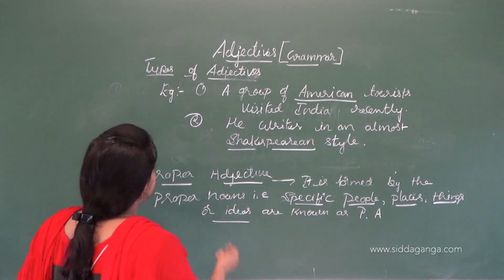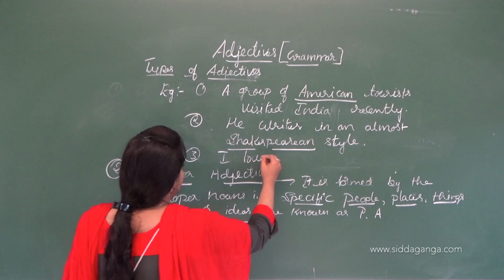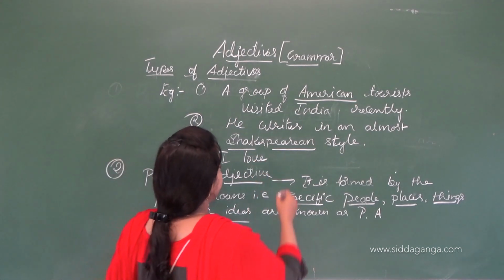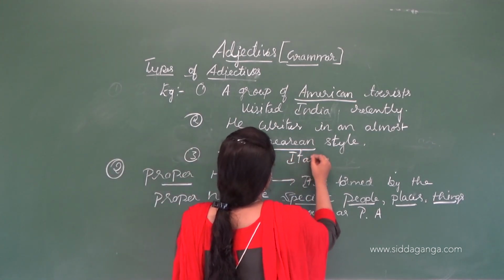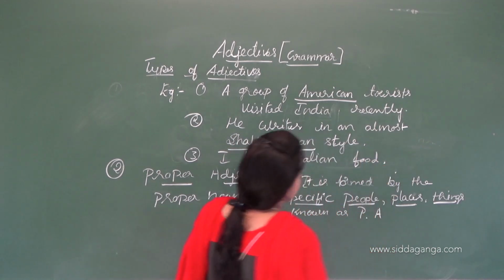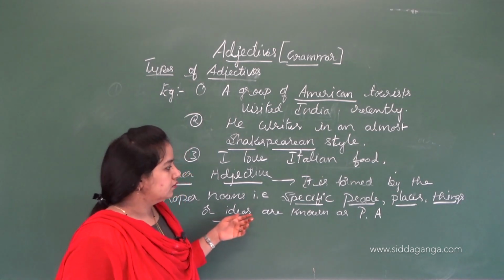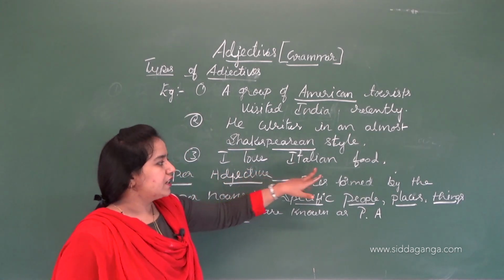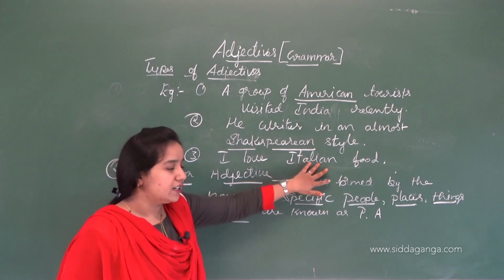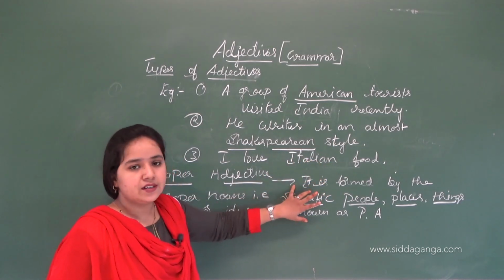Next is the third example. I love Italian food. Italian, the place. Italy is a place which specifically exists in the world.